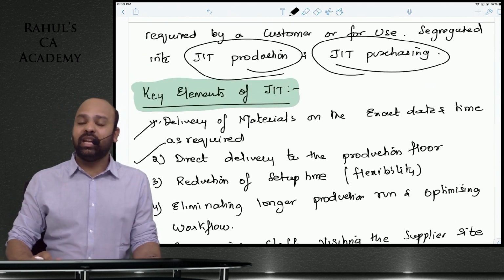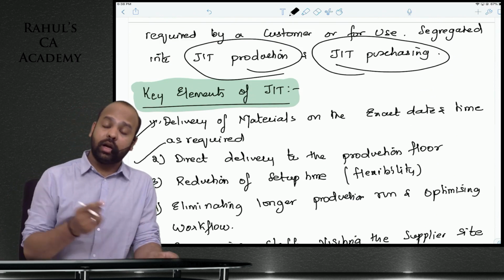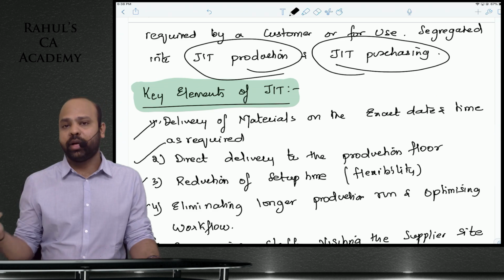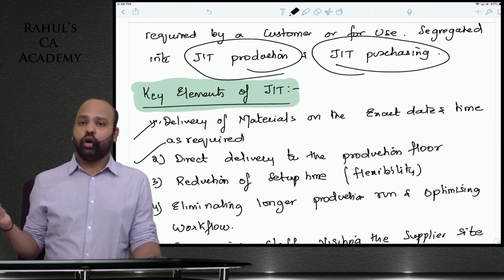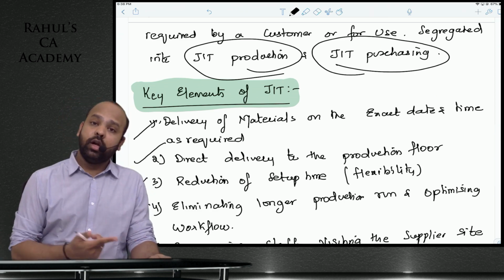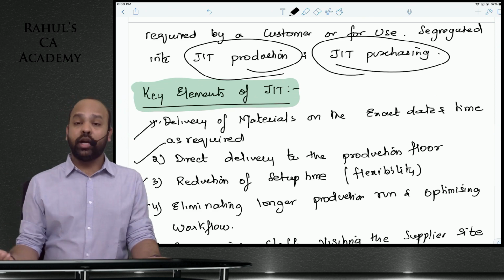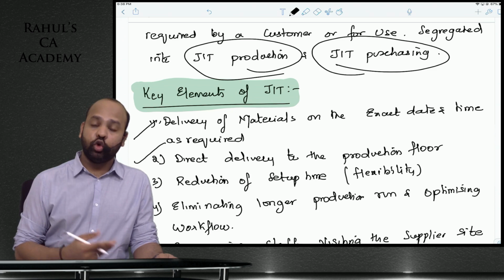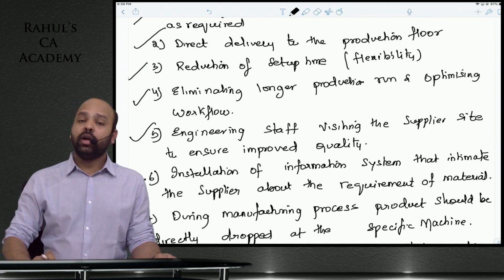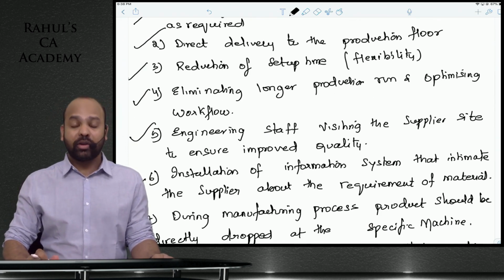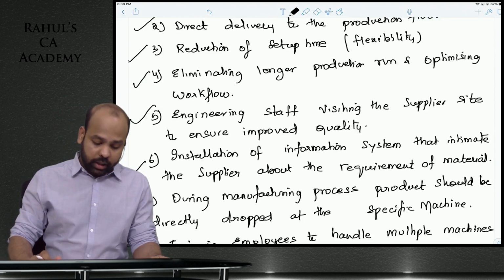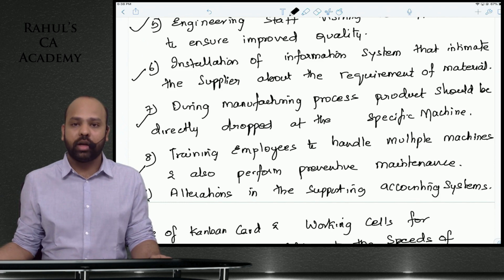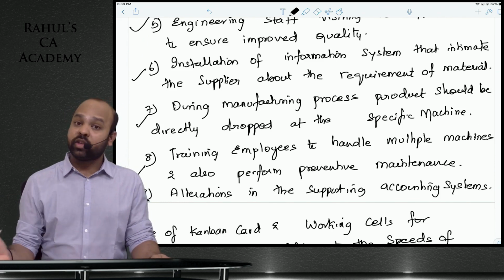These are the key elements of just-in-time. Directly purchasing raw material only at the time that it is required, directly delivering raw material to the production floor. Your engineering staff will visit your supplier to ensure that a quality product is being manufactured and delivered. Then setup time should be reduced. You do not have longer production runs. You will need proper information systems to pass on the information to your supplier. And then, during manufacturing, the inventories should be directly dropped off at particular machines so that there is no unnecessary movement of inventories.